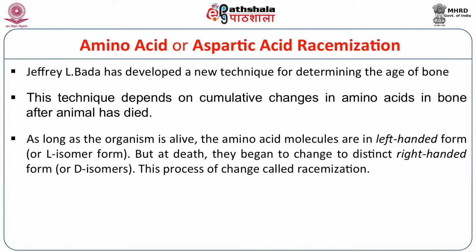As long as the organism is alive, the amino acid molecules present in the sample are in the left-handed form, that means the L isomer form. But after death, this left-handed form begins to change to the right-handed form, or D isomers, as they call it. This process of change is called racemization, that's why it is called aspartic acid racemization.